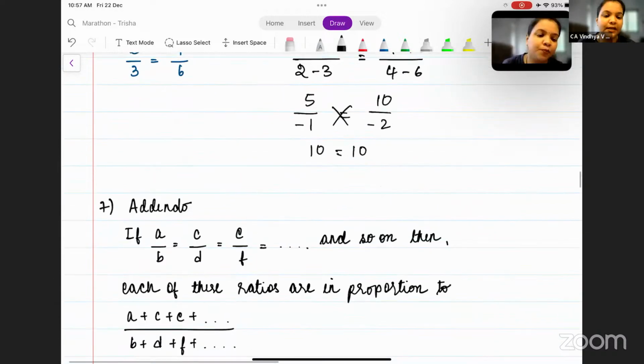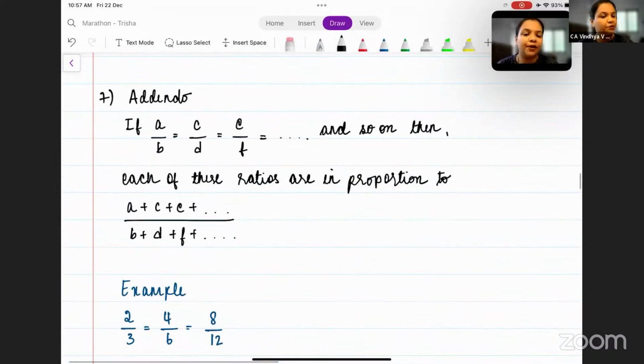The last two properties are addendo and subtrahendo. If you understand addendo, you can quickly understand subtrahendo. There is nothing difficult there. So what is addendo? Let's say we have three ratios, A by B, C by D, and E by F, which are in proportion to one another. It can be 3, or more than 3, or just 2. There's no compulsion as such. I've considered 3 here.